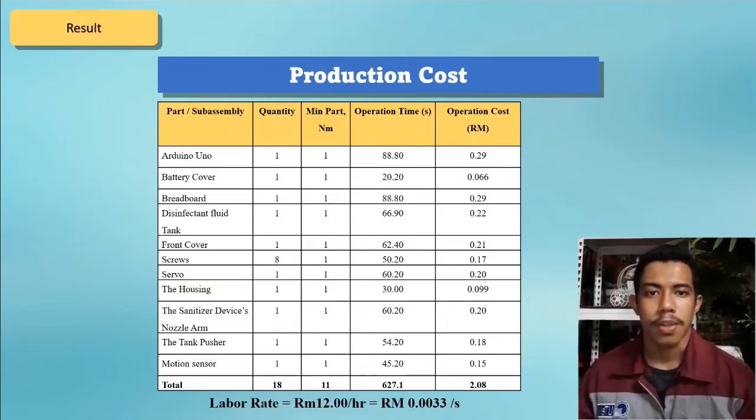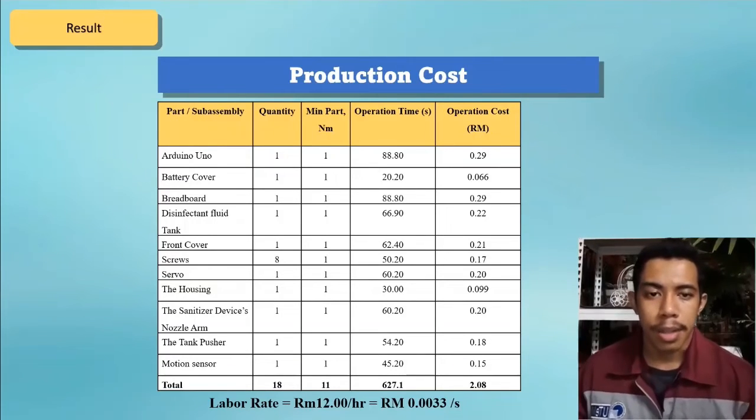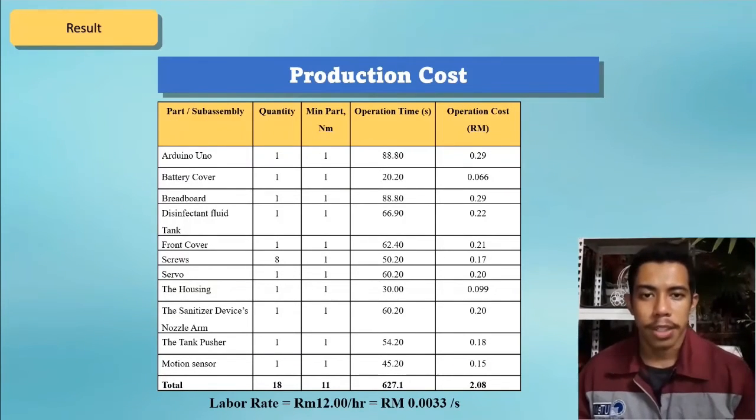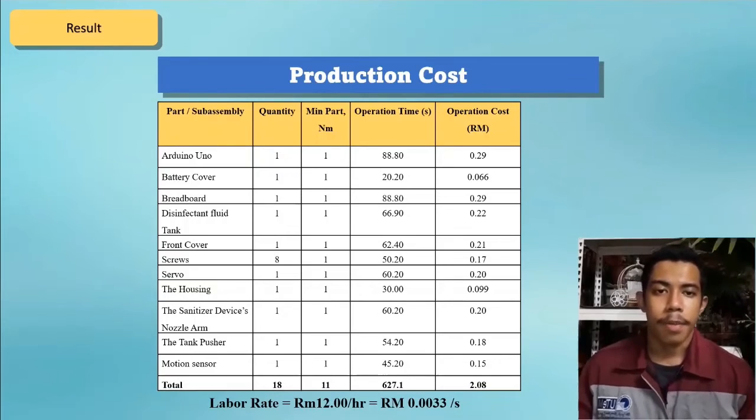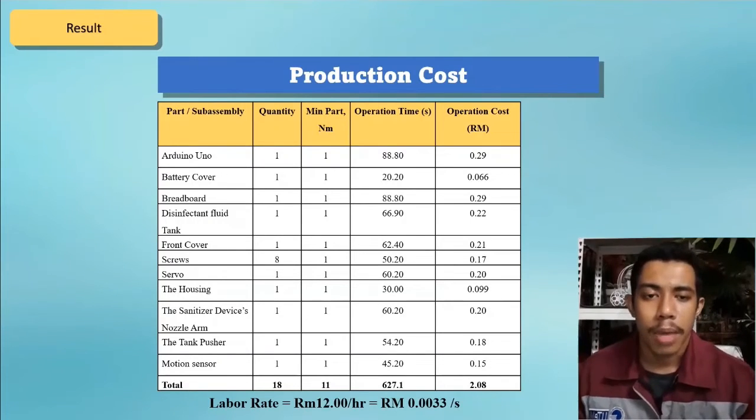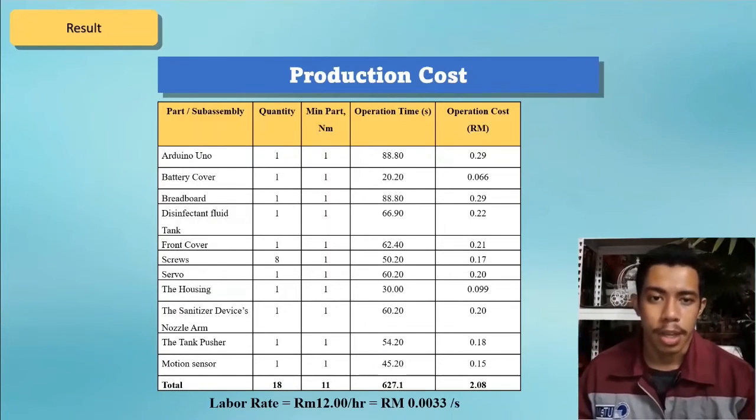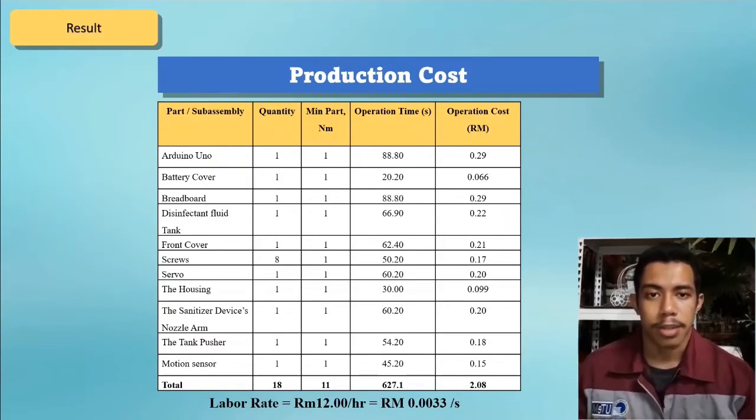Next is production cost. In production cost, we will determine the operation cost. Operation cost is the product of labor rate times operation time. This will be calculated by part for assembly, and then you will total all of them together. We have obtained an operation cost of 2 ringgit and 8 cents per product, which means we need to invest 2 ringgit 8 cents per product.